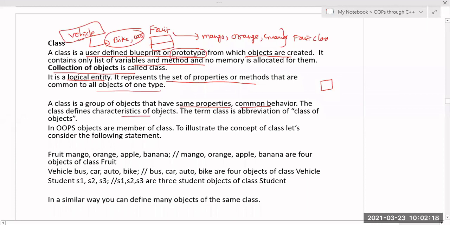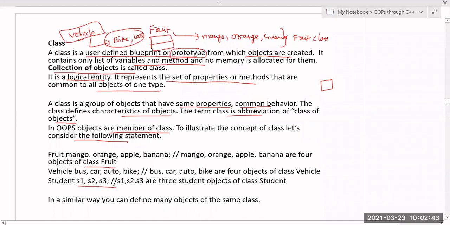The class defines the characteristics of the objects. What the characteristics of objects are can be defined inside the class. The term class is an abbreviation of the class of objects. So in OOPS, objects are members of the class. To illustrate the concept of class, let's consider the following statement, like fruit. Mango, orange, apple, banana are all objects of the class fruit. Bus, car, auto, bike are the objects of class vehicle.